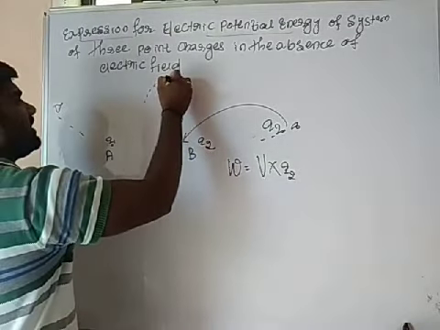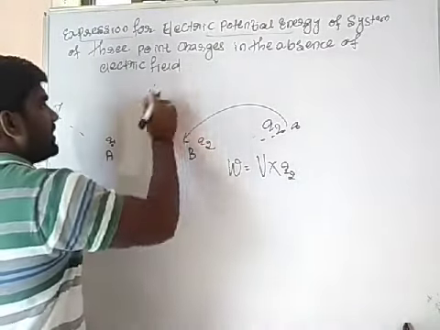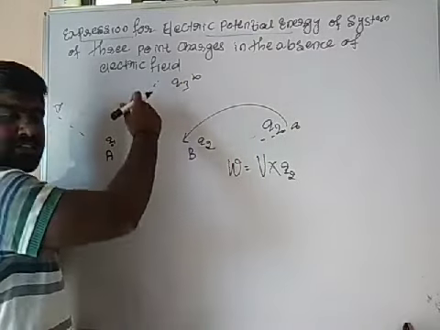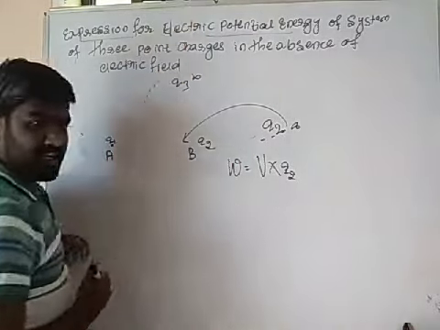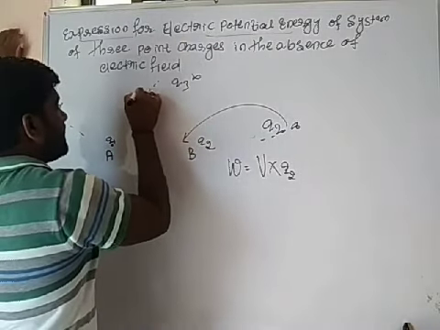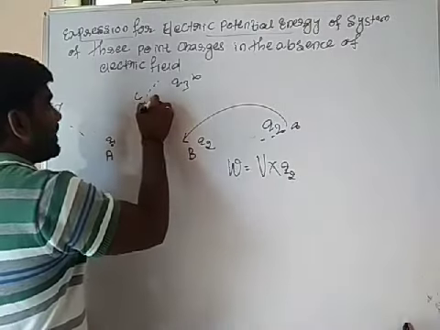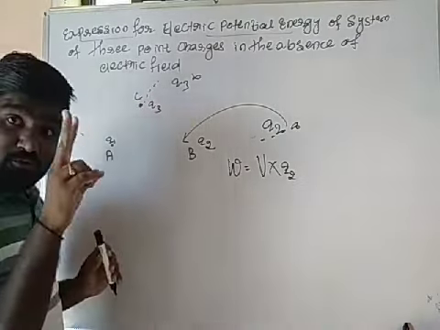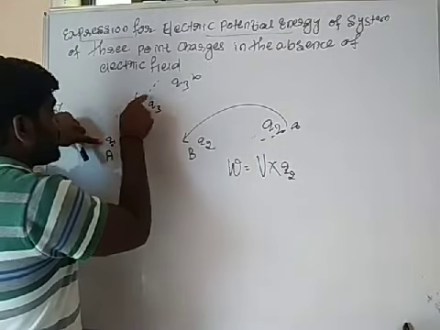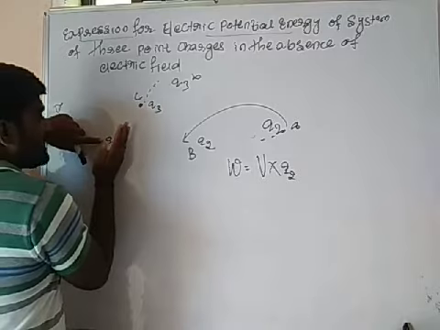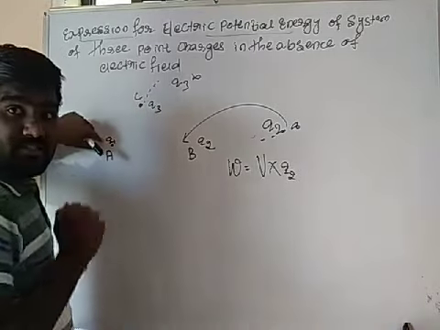Then suppose this Q3 is at infinity. I want to bring this Q3 to this point, your point C. Okay? If I keep Q3 here, then two forces will act on it. Because of this charge, the field lines will be along this direction and it acts a force on Q3. That is your first force.